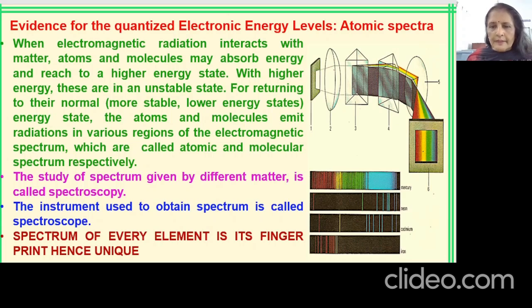This study of the spectrum of different matter is called spectroscopy, and the instrument used for it is called a spectroscope. The spectrum of every element is unique. Like we all human beings have different fingerprints, the atomic spectrum of any element is its fingerprint because it is different for each element.